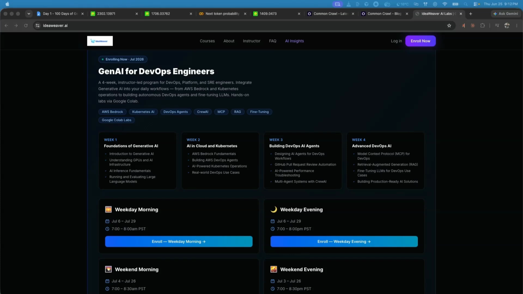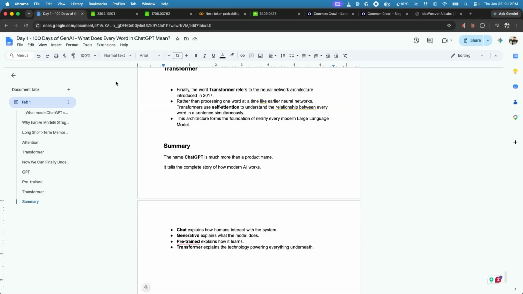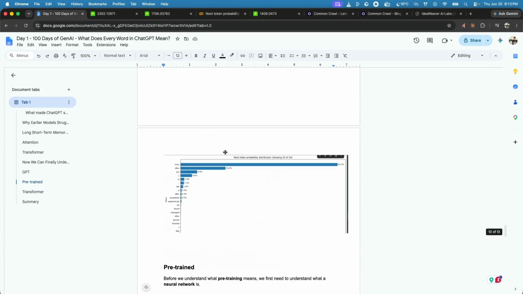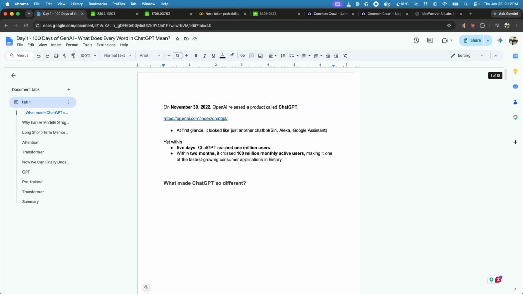So, the topic for today is what does every word in ChatGPT mean? If I ask this question to anyone, it looks like a simple question, but not many people understand the meaning of it. So before we start to understand the meaning of each and every term involved in ChatGPT, let's look back at where everything got started.